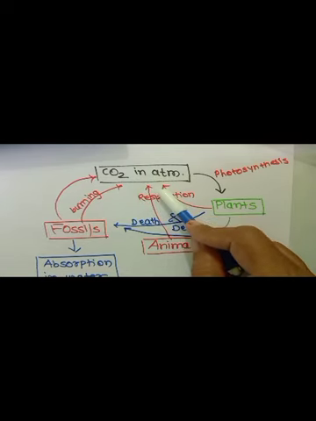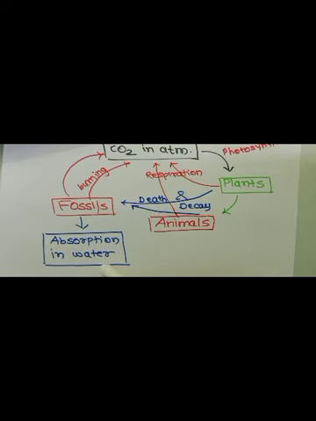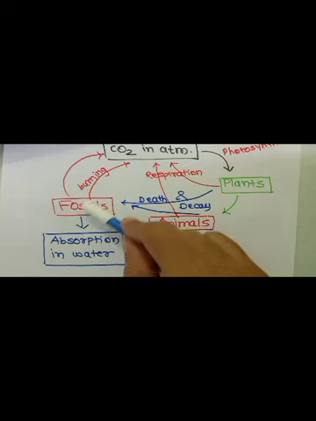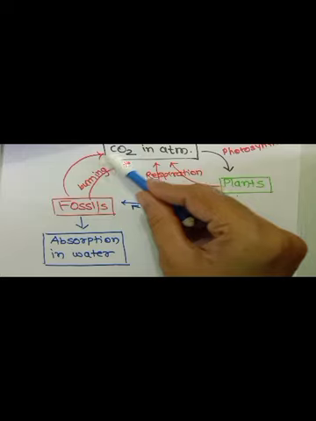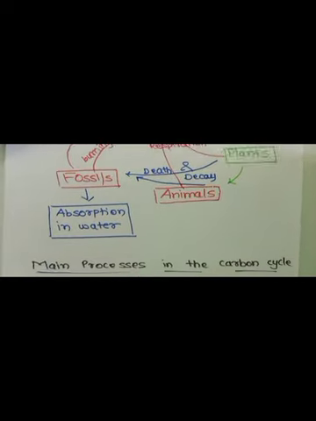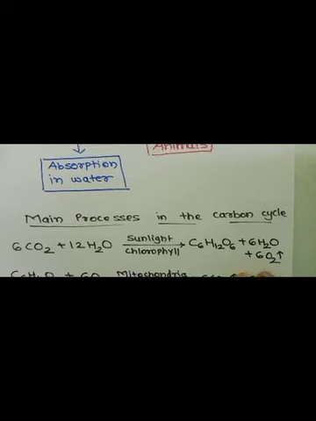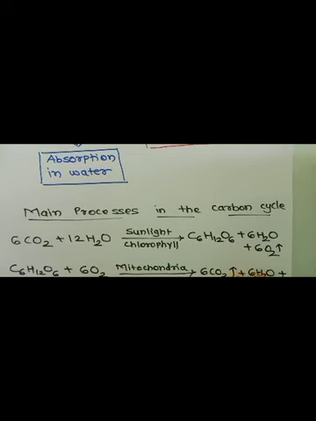In this way the carbon dioxide operates in nature, whereas in water bodies this carbon dioxide is absorbed as carbonates and bicarbonates which are dissolved, which are present in the fossils. So fossils, after their burning, decomposition or utilization, are again added to the atmosphere. The two main processes which are involved in the carbon cycle are shown here. I hope you all have studied it in the lower class.